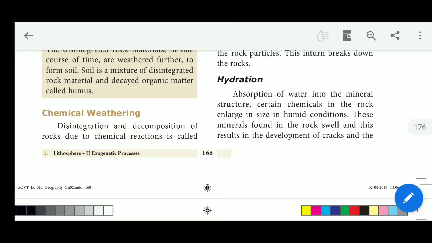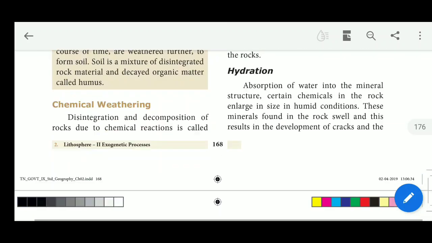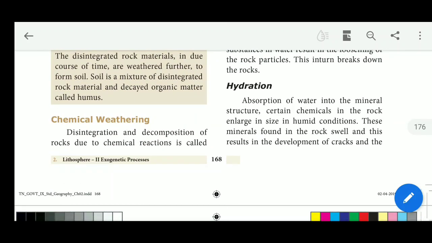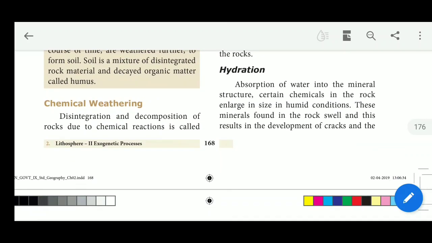Next one, hydration. Here hydro means water. So hydration is the absorption of water into the mineral structure. Earth has a number of minerals. These minerals absorb the water and retain it, and certain chemicals in the rock enlarge in size in humid conditions.